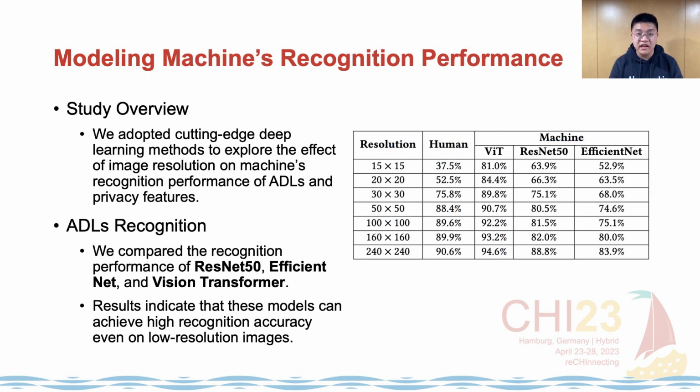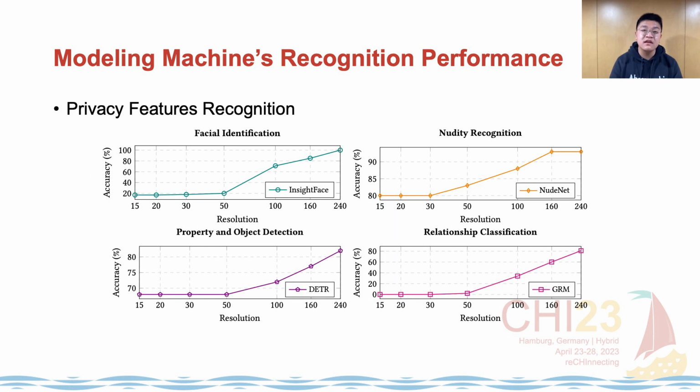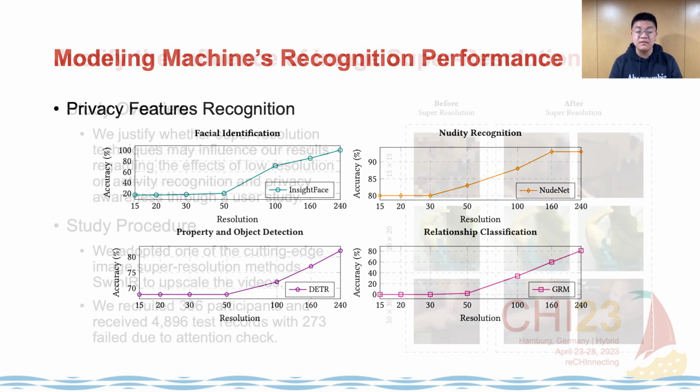Then, we adopted cutting-edge deep learning methods to explore the effects of image resolution on machines' recognition performance. We compared the performance of ResNet 50, EfficientNet, and Vision Transformer on ADLs recognition. We found that these models can achieve high recognition accuracy even on low-resolution images like 20 × 20. For the task of privacy features recognition, we tried 4 types of deep learning methods to examine their capabilities of facial identification, nudity recognition, property and object detection, and relationship classification, respectively.